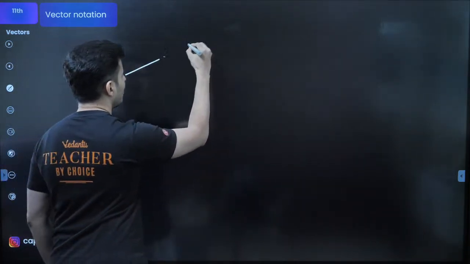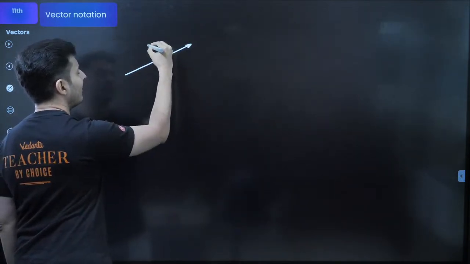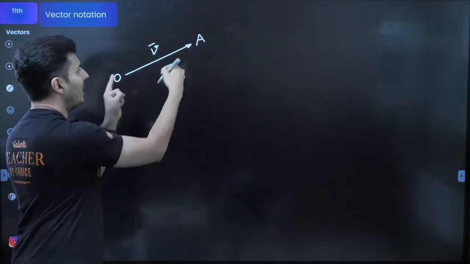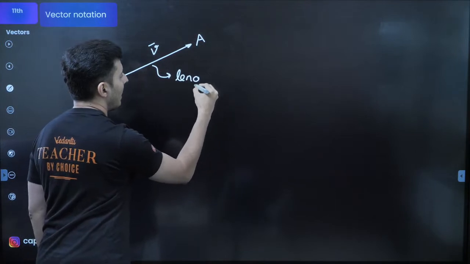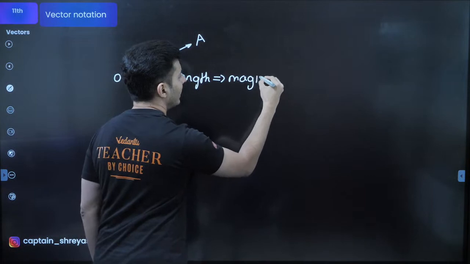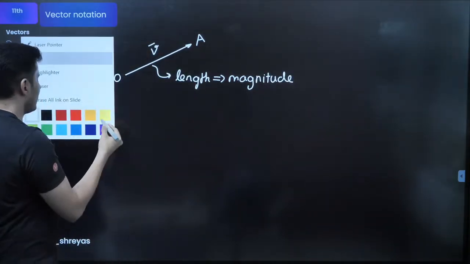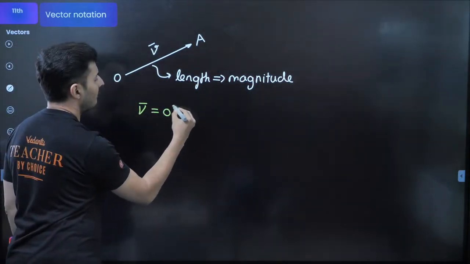If I show a vector like this, let's say this is some velocity vector going from point O to point A. The arrow's length tells me the magnitude of that vector. Since it's velocity, the velocity vector is nothing but the OA vector.